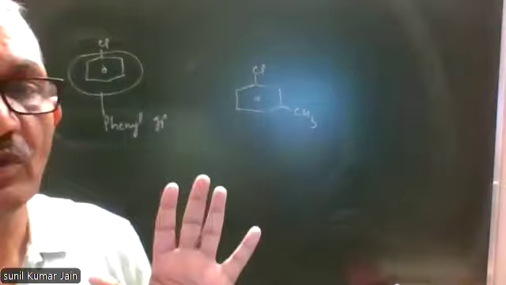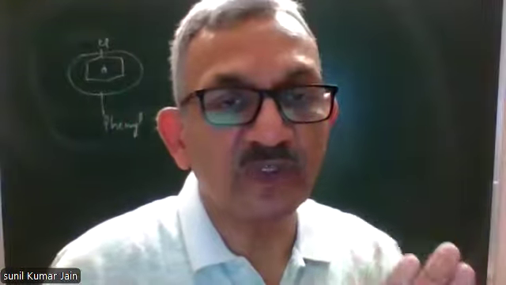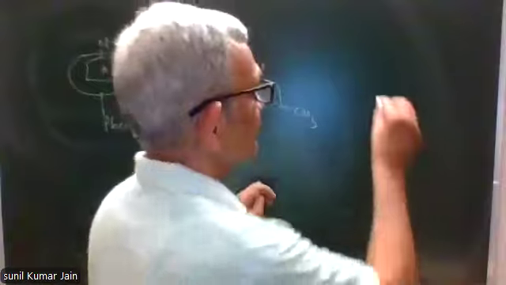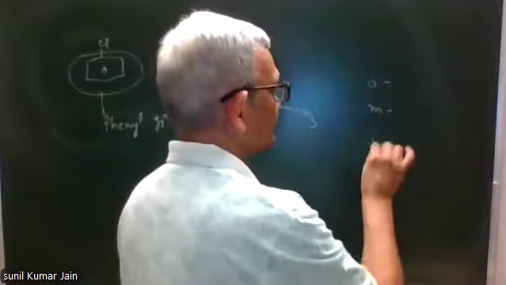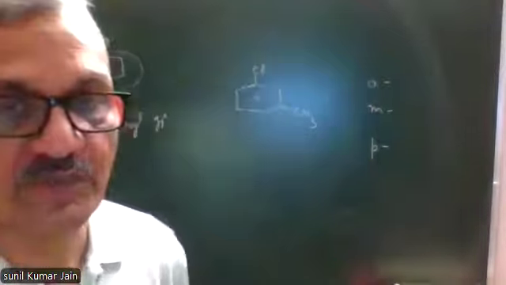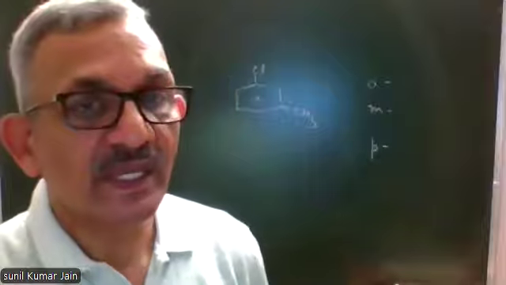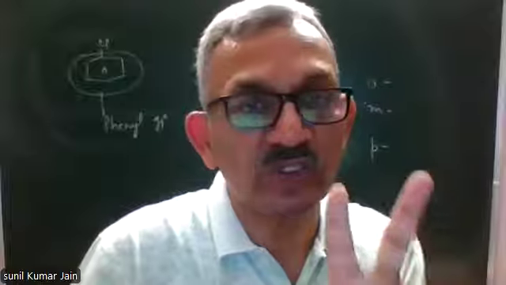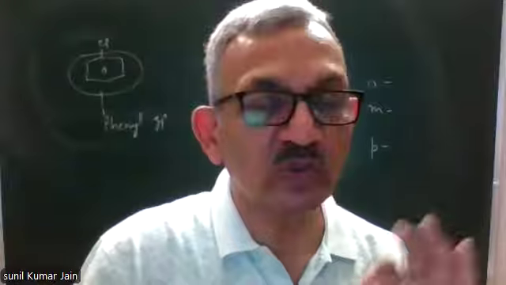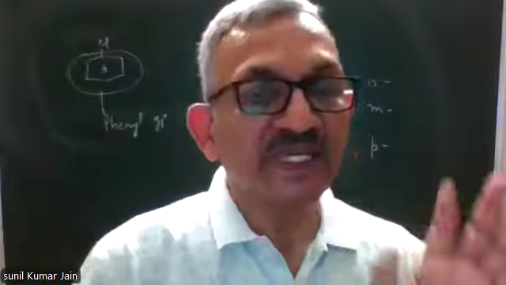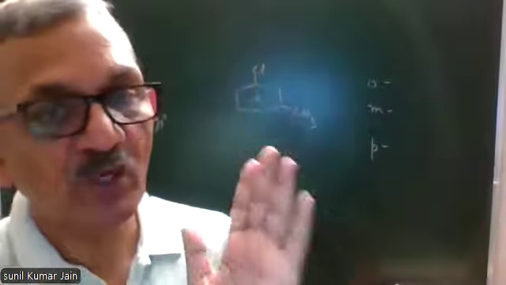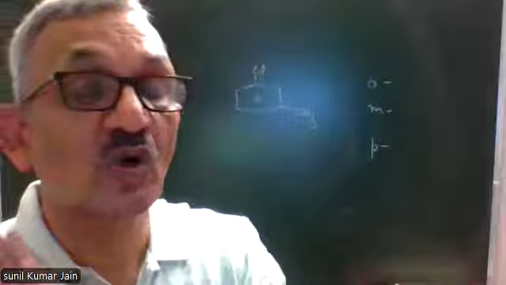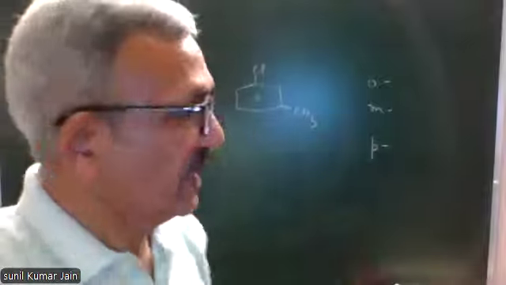Now, common name of this compound. I hope you know about ortho, meta, para. First of all, let me tell you how do we use prefixes ortho, meta, para. You studied about these prefixes in 11th standard. Prefixes ortho, meta, and para are used only when there are two substituents on the benzene ring, neither less than 2 nor more than 2. Moreover, even if there are two substituents, ortho, meta, para is not used always, right?